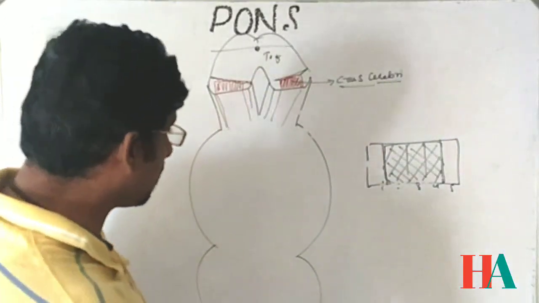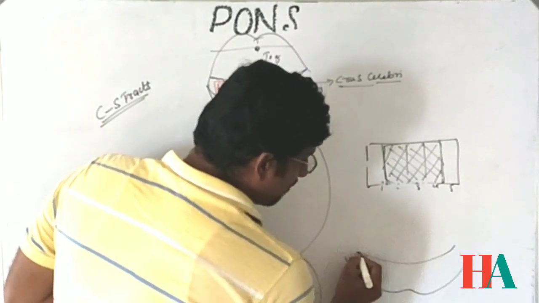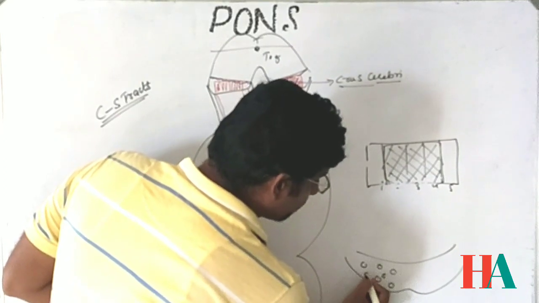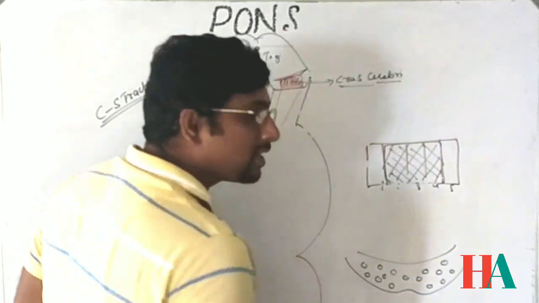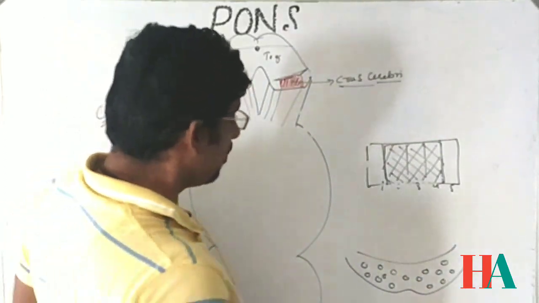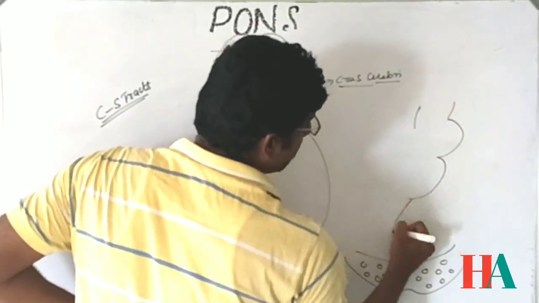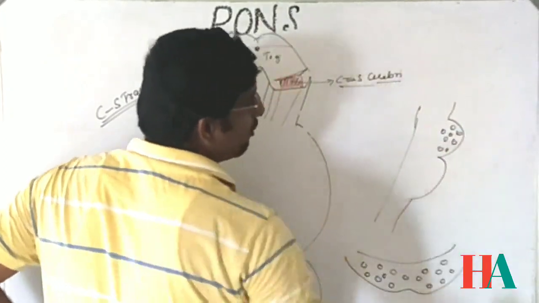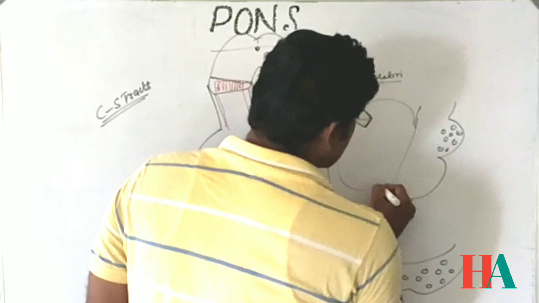Once again, I want to clarify that portion here. This is the base part of the pons, and we have a lot of pontine nuclei which are scattered in nature. In the side view, if you see the pons on the anterior side, it contains a lot of pontine nuclei. Behind there is the pons.